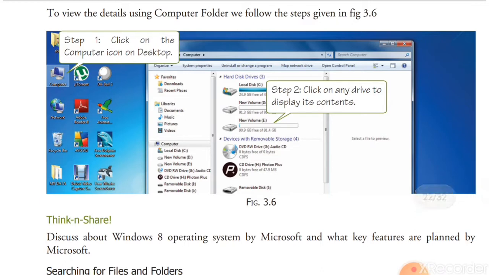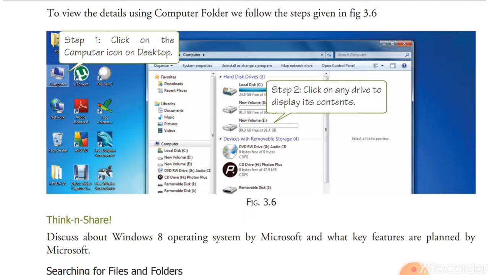Second step, click on any drive. Here it will be a double click, sorry. Understood? Not a single click: double click on the Computer icon on the desktop.